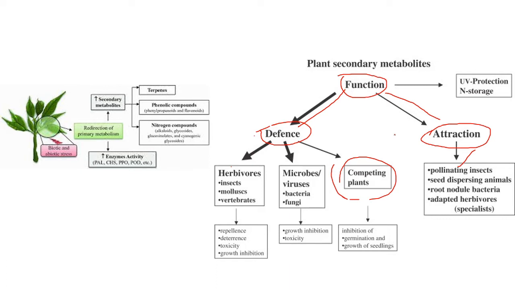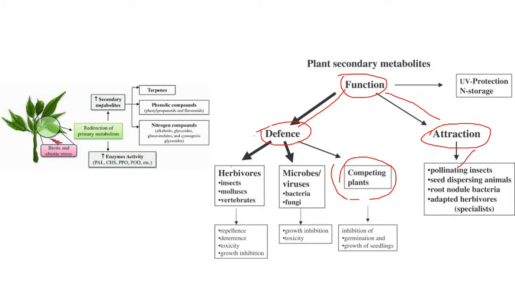And also if you take chilies, the leaf of the chili does not have the flavor. Most spices have flavors and condiments, synthesized in very small amounts. There is also UV protection, protecting from light, and nitrogen storage.